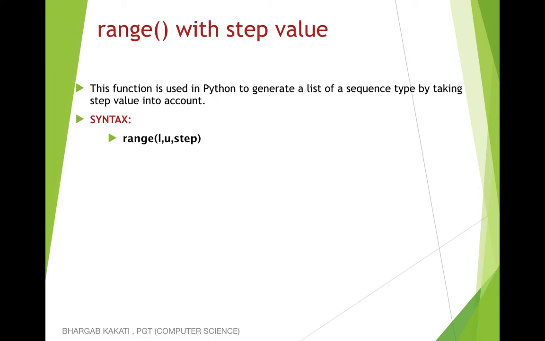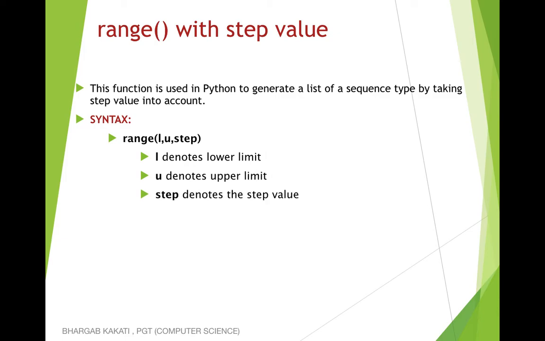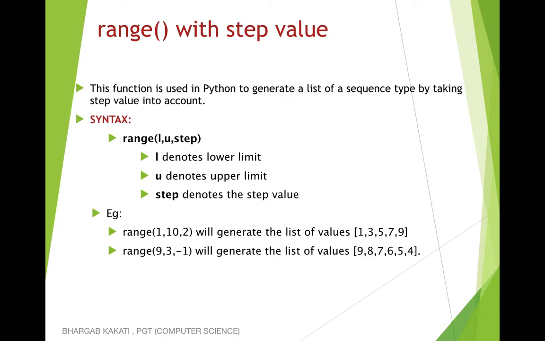What is the syntax of this? The syntax is range, lower limit, upper limit, step. I'll try to explain with the help of some examples. L denotes lower limit, as in the previous case, U denotes the upper limit and step denotes the step value. That means by what factor it will skip. For example, if I write range 1, 10, 2, here 2 is the step value, therefore a gap of 1 will be there in between. That means the list of values generated are 1, 3, 5, 7 and 9. Why is there a gap of 1 in between? Because here we have used the step value as 2.